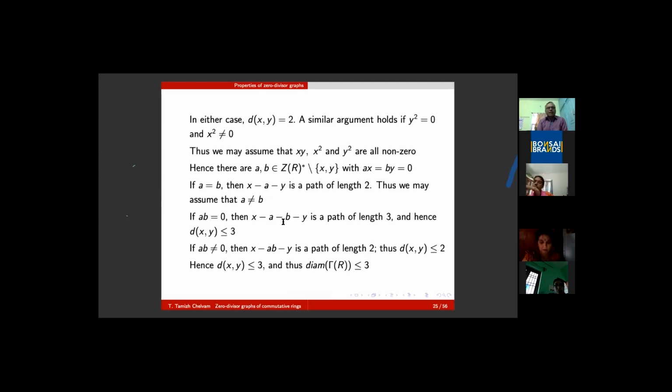Some of them, to name: zero divisor, total, annihilating, annihilating ideal, unit, co-maximal, Jacobson, extended zero divisor graph, ideal based generalization, and so on and so forth. It is a surprising and proven fact that in almost all these graphs, the diameter is at most 3. Of course, it was a surprise to me. When the diameter is less than or equal to 3, this class must be very small. That was my feeling.